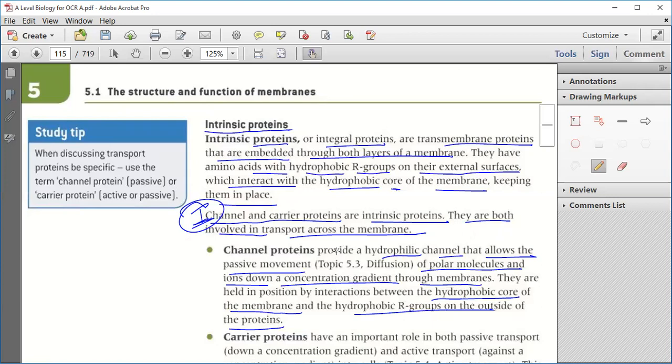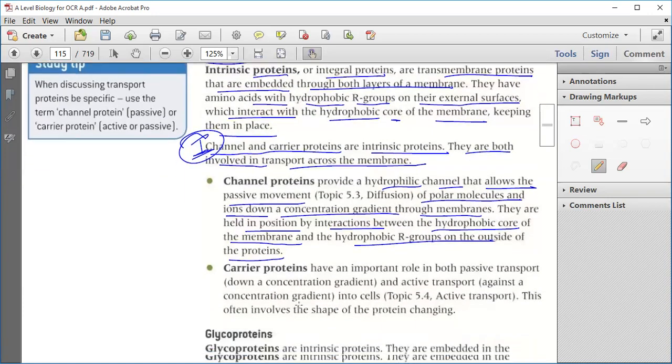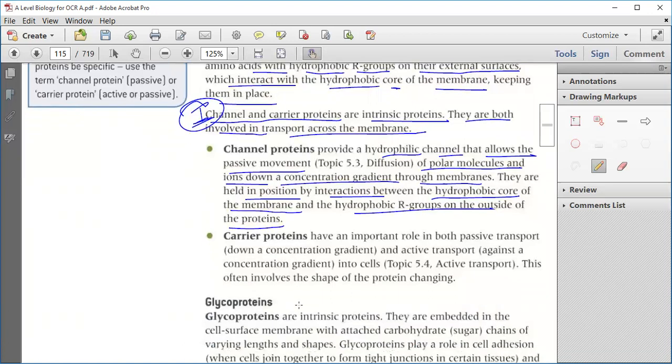I'm again repeating, channel proteins provide a hydrophilic channel that allows the passive movement of polar molecules and ions down a concentration gradient through the membrane. They are held in position by the interactions between the hydrophobic core of the membrane and the hydrophobic R group on the outside of the protein. Clear? Okay. Now carrier protein.